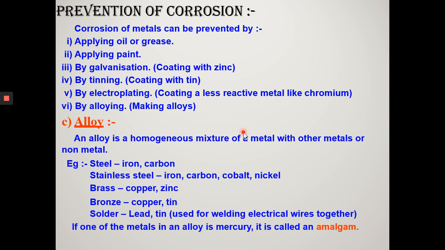Alloying of gold. Purity of gold is expressed in carats. Pure gold is 24 carat and it is soft and therefore not suitable for making jewelry. To make it hard, it is alloyed either with copper or silver. 22 carat gold, which is usually used for making ornaments, means 22 parts of pure gold is alloyed with 2 parts of copper or silver. Is it clear?